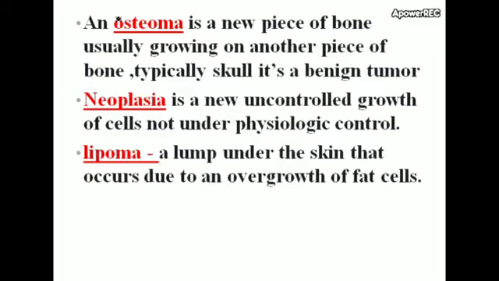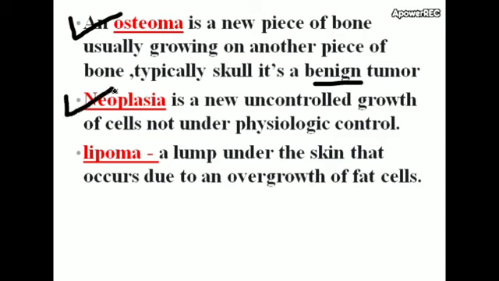An osteoma is a new piece of bone usually growing on another piece of bone, typically skull. It's a benign tumor. Benign tumor means it's not a malignant type of tumor. It does not cause serious problems to the patient.